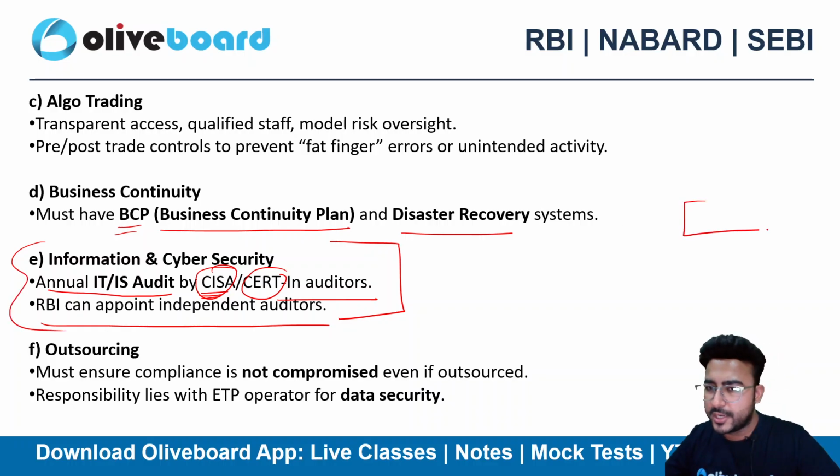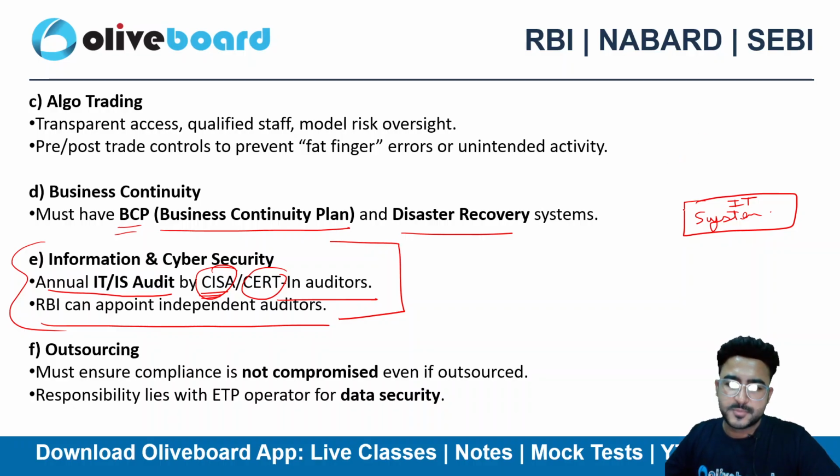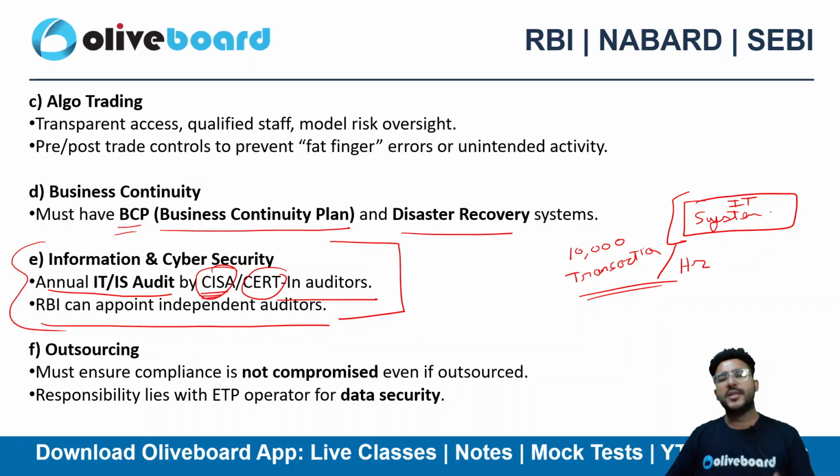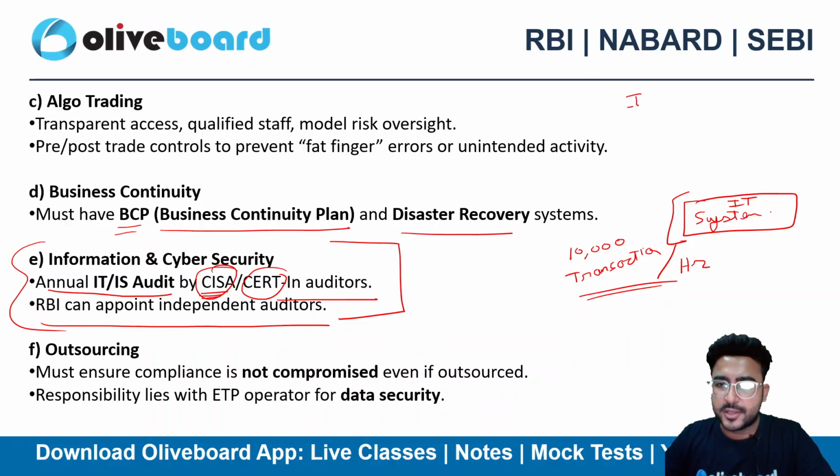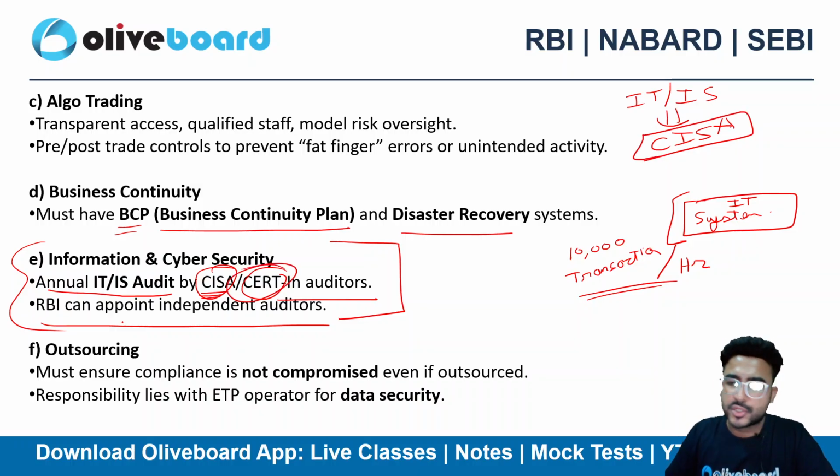What do you mean by system audit? Let's suppose this is a system, this is an IT system. Now this particular system is processing 10,000 transactions per hour, let's suppose. Now we cannot check the entire 10,000 transactions. There will be lakhs of transactions, right, on a weekly basis even. So what we can do here is we need an expert IT auditor or IS auditor, which is also known as CISA. Now here is CISA, CISA and CERT-In, both are permitted.